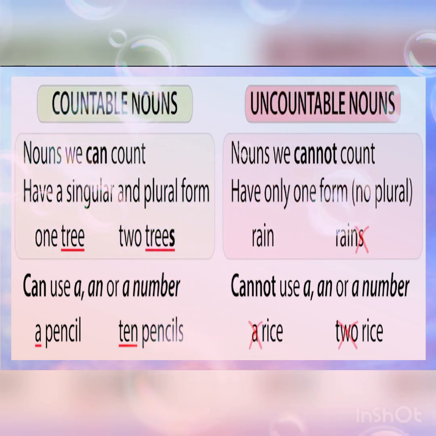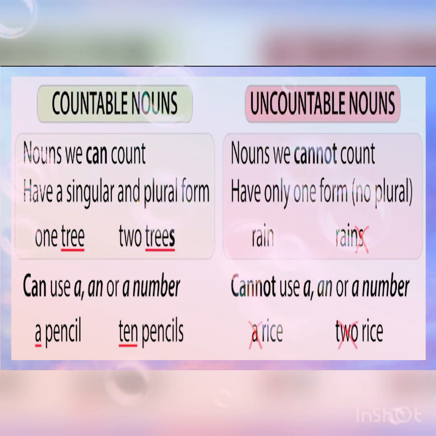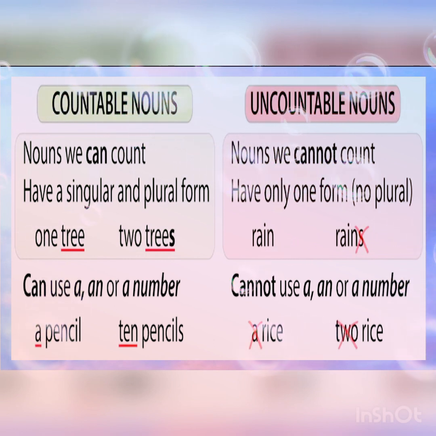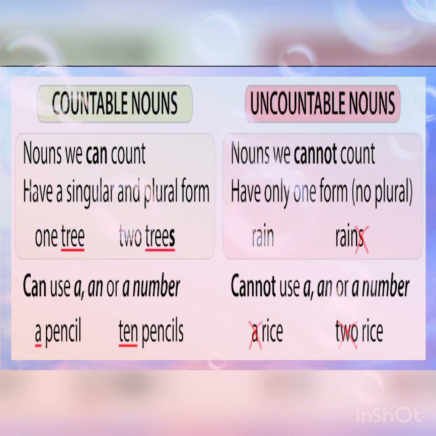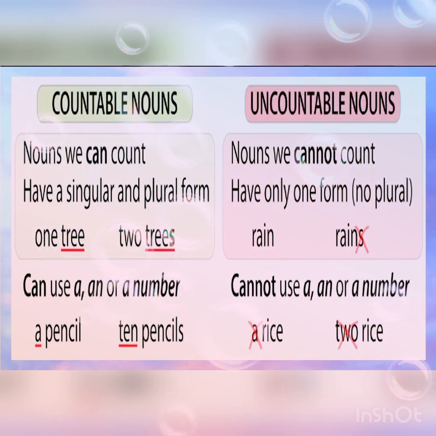Next, we will move to uncountable nouns. Nouns that we cannot count, and also they don't have any plural forms. For example, rain. While writing or talking, we will say only the word rain. We won't say rains or write it in the form of rains. So an uncountable noun doesn't have any plural form. It doesn't have any s with the word.